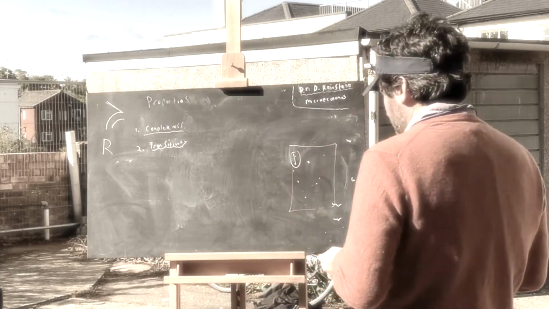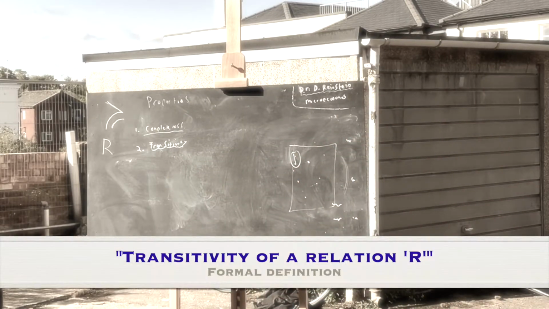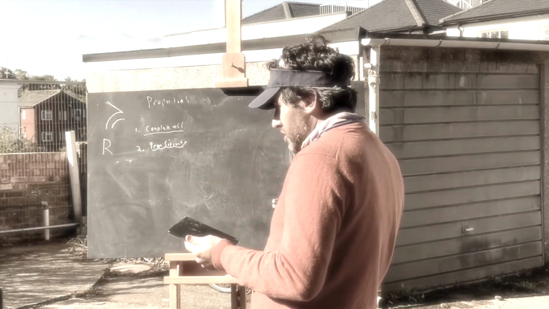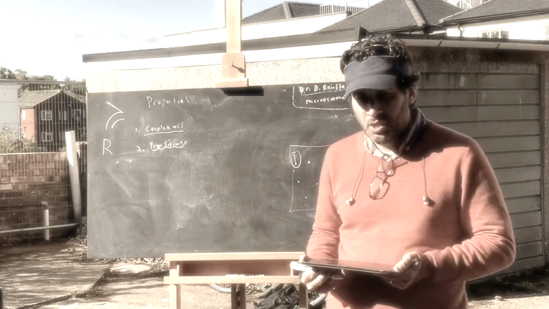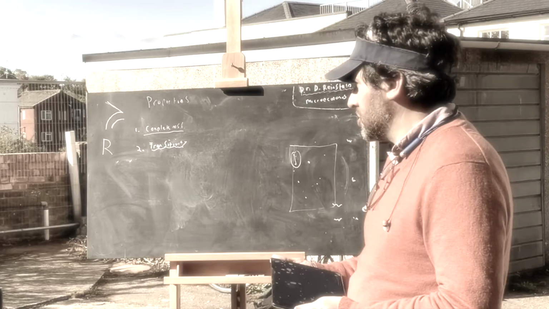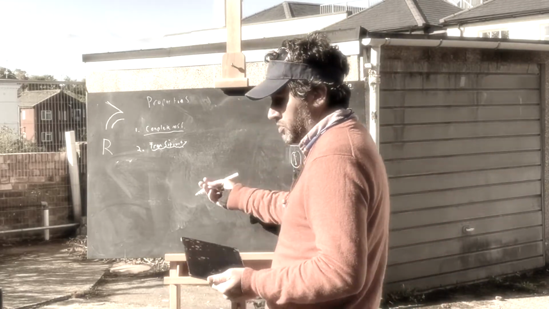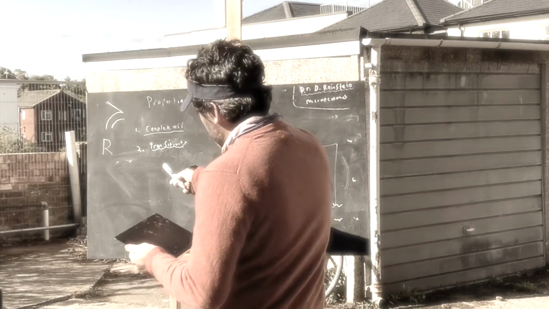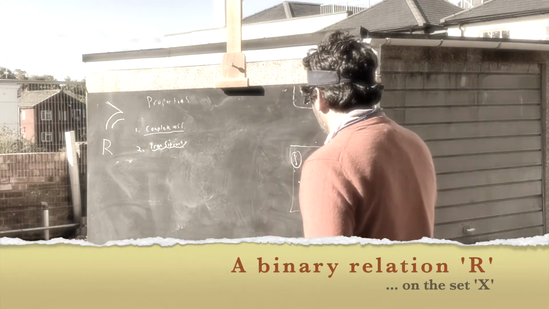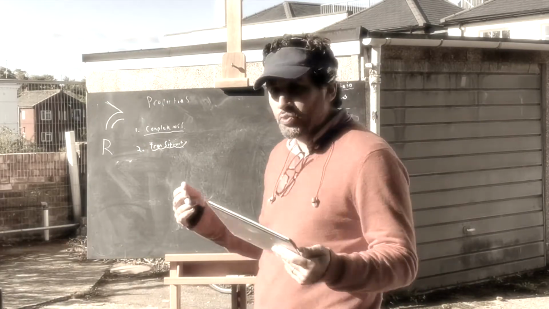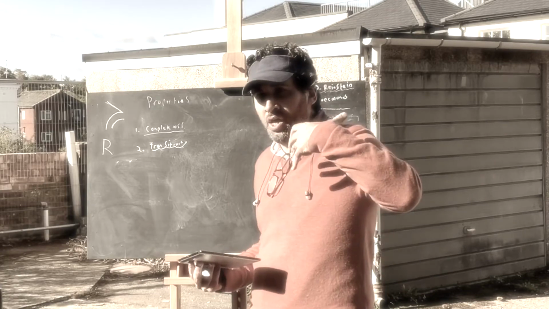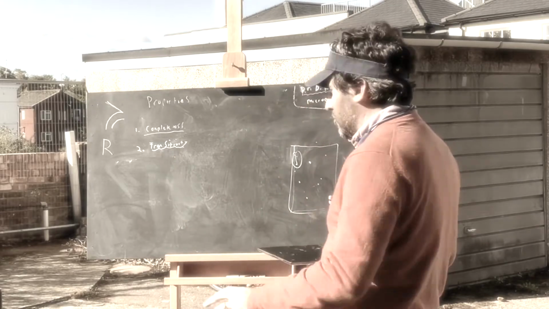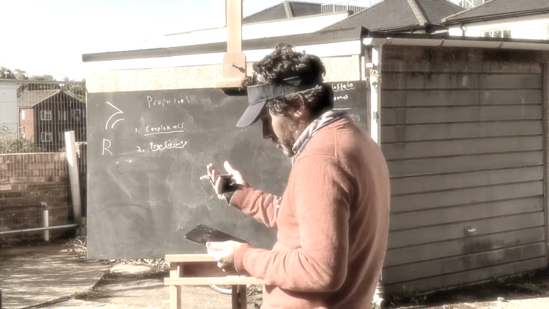Okay. So, transitivity, let's give the formal definition of the transitivity of a relation. Okay, a binary relation. The definition of a binary relation is, I believe, just a relationship between two objects where you can either say this holds or this doesn't hold. A binary relation R on the set X, so considering perhaps the set of all real numbers, or perhaps the set of all choices among all combinations of goods in the world. Think about different sets we could be looking at. Set of all positive numbers.